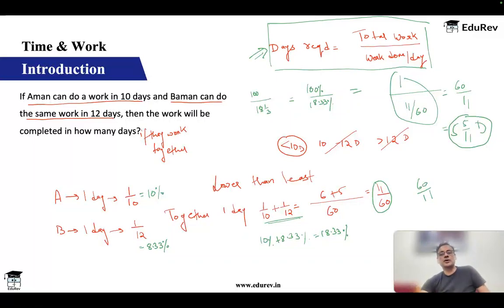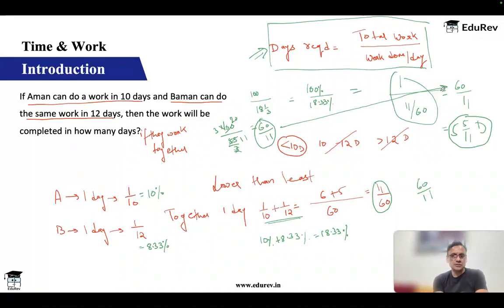Now 18 into 3 is how much? 54, 55 by 3. So this is 100 upon 55 by 3. This 3 will go here. So it will become 300 upon 55, or this I can simplify. This can be 11, this can be 20. So it is 20 into 3, 60 by 11. Okay, same thing that we had got here.